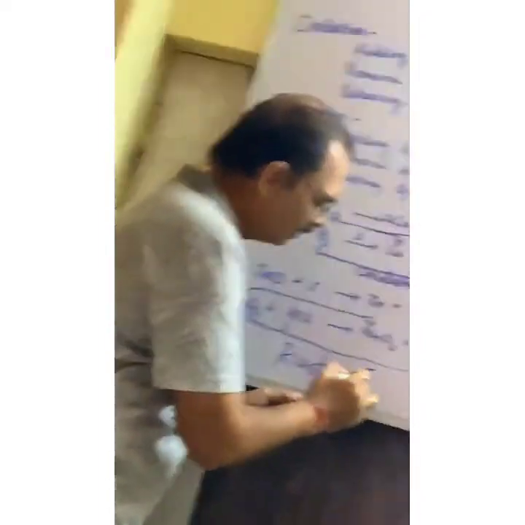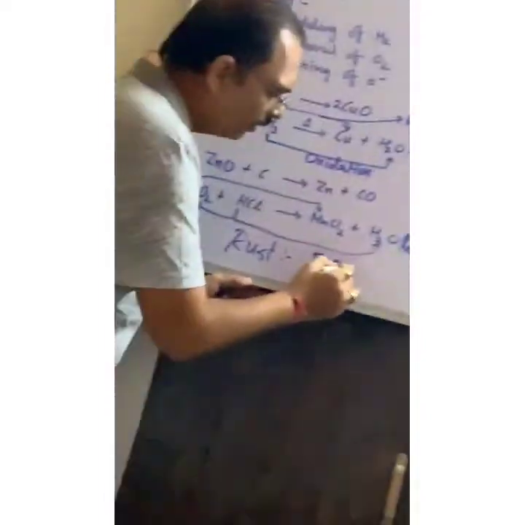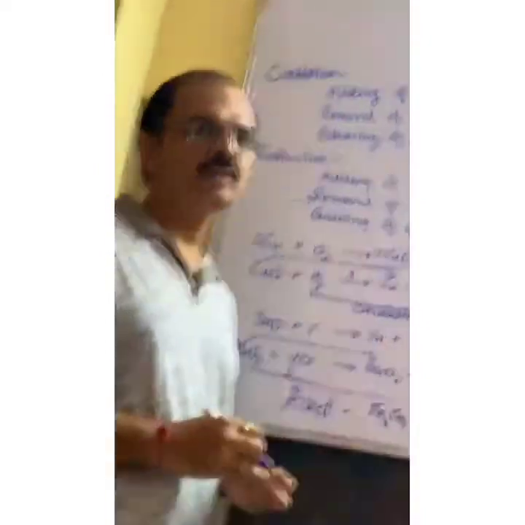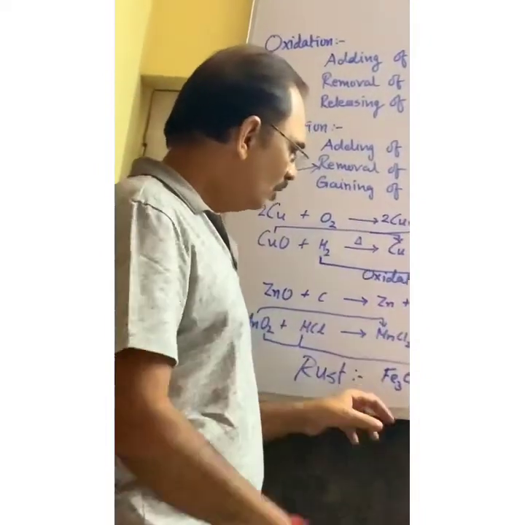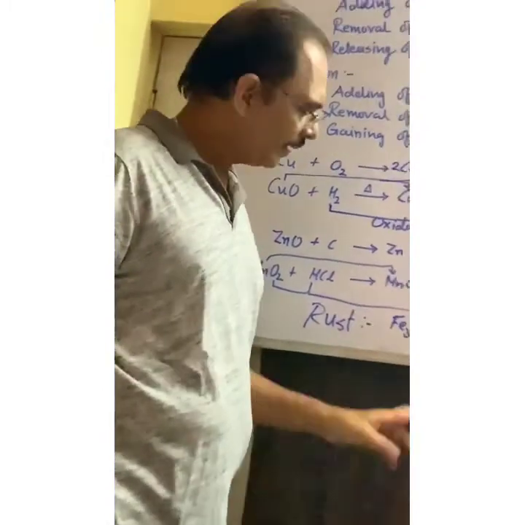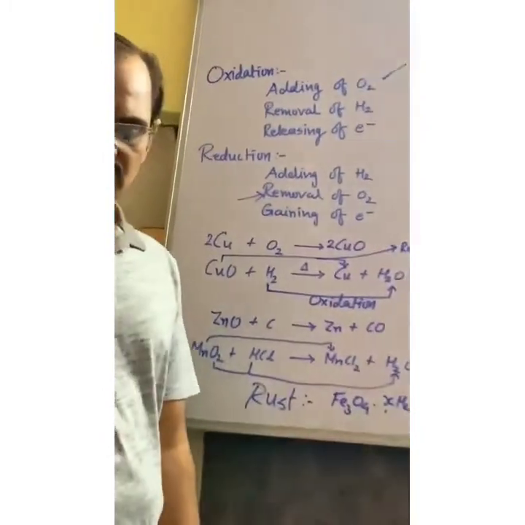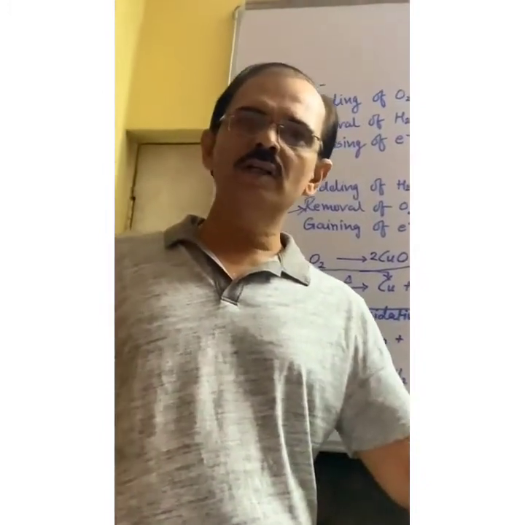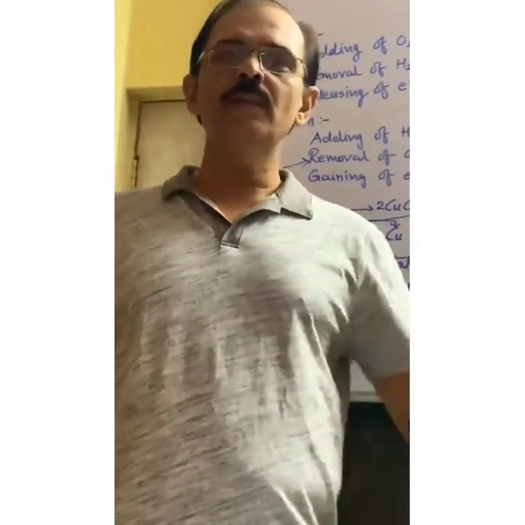Here the rust is Fe3O4.xH2O, where x means the number of molecules of water in the atmosphere. So Fe3O4.xH2O is the formula of rust when iron is rusting. Any metal when it reacts with water and changes its property, then it is called corrosion.